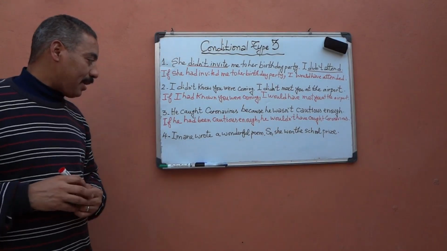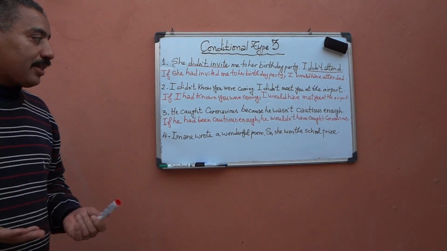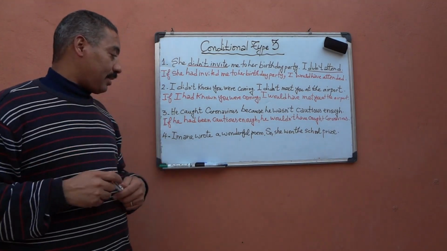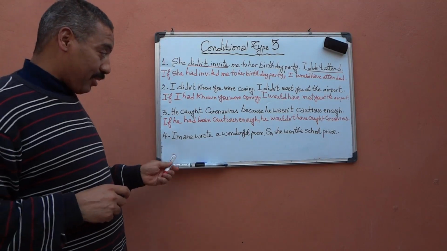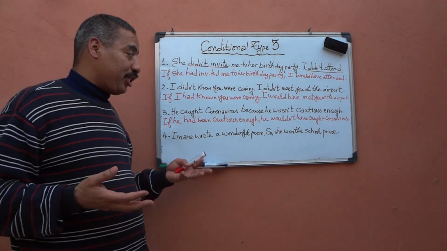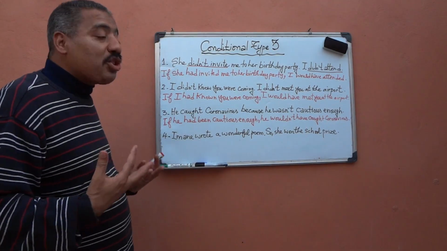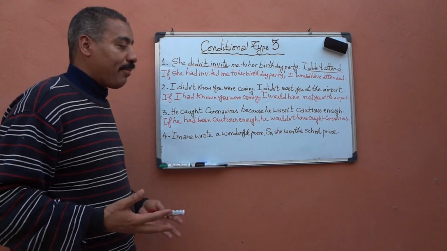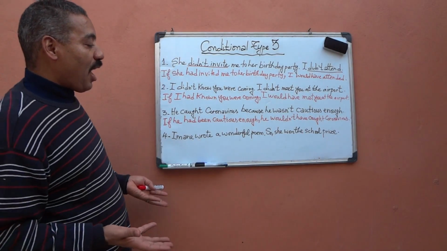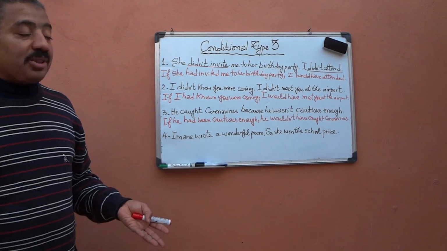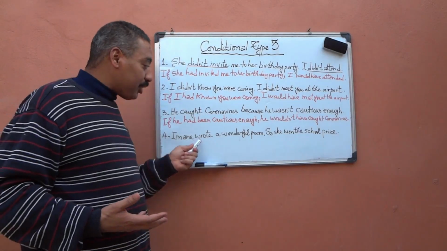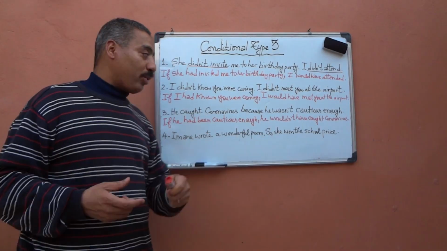Example 4. Iman wrote a wonderful poem, so she won the school prize. Let's again try to ask the question. What would have happened if she hadn't written a wonderful poem? Of course, if she hadn't written a wonderful poem, she wouldn't have got the school prize. But what happened is this. She wrote a wonderful poem and she won the school prize.